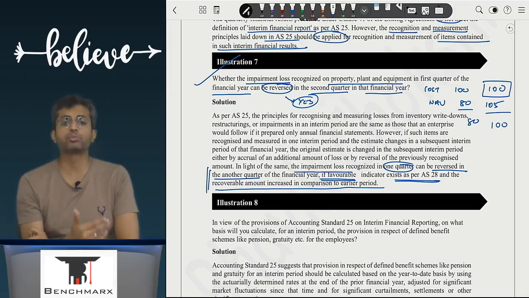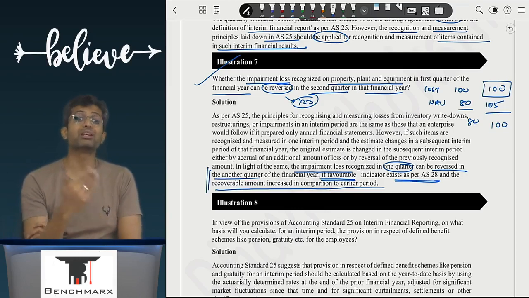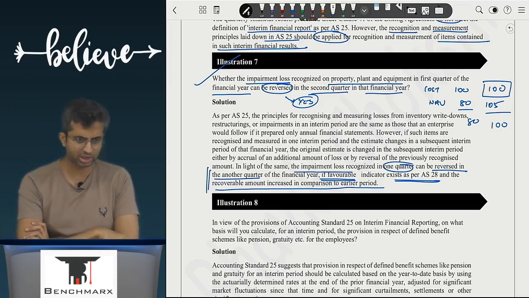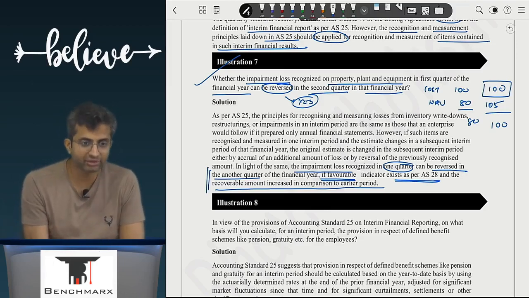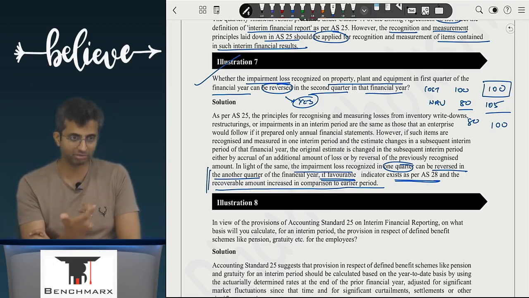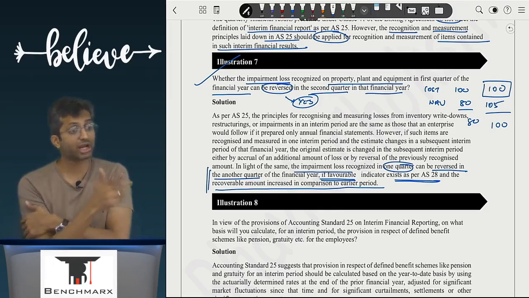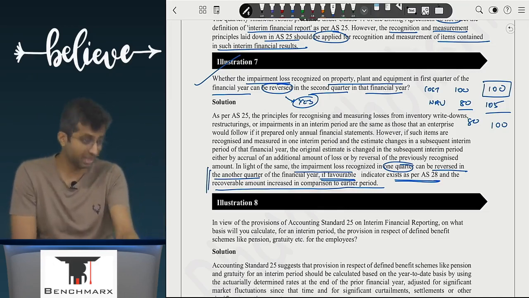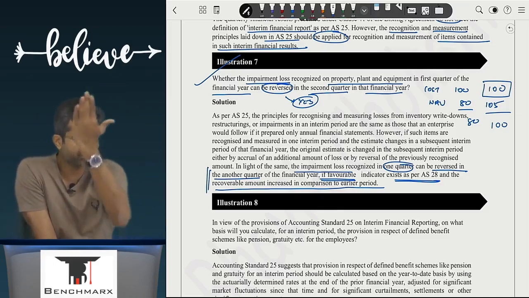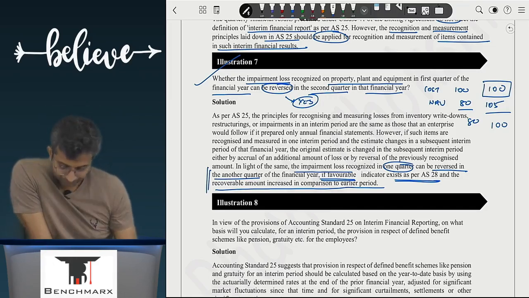In a similar way for PP, if there was an impairment under AS 28, which we are yet to study, and later, like let's say you are a cigarette manufacturing company like ITC, and the government bans cigarettes, then there is a big write-off on your machinery, it is now useless. But if the government lifts the ban at a later date, then this machinery is still useful. And hence whatever write-off you have recorded earlier, because now that machine was useless you thought, can be reversed if there was a favorable indicator. Are we getting this?